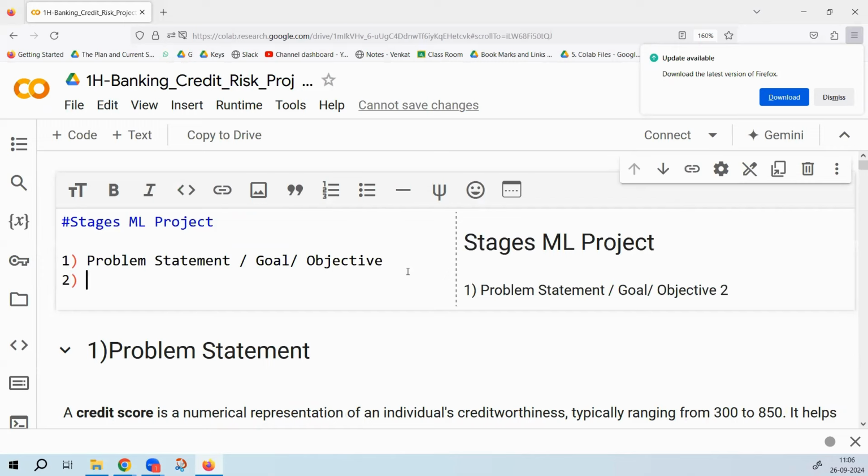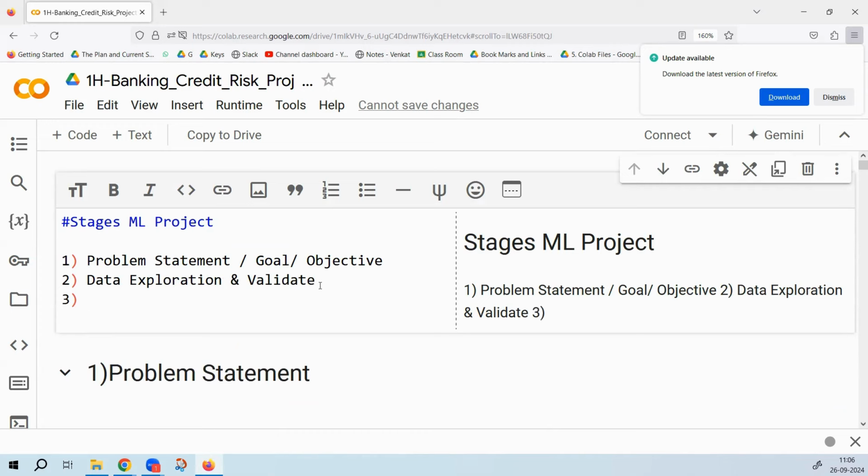Stage two, once you define the objective, is data exploration and validation. You validate the data, you explore the data, to see whether it is accurate data or not. During this time, you will find some issues. So the next stage is data cleaning and preparing it for analysis.